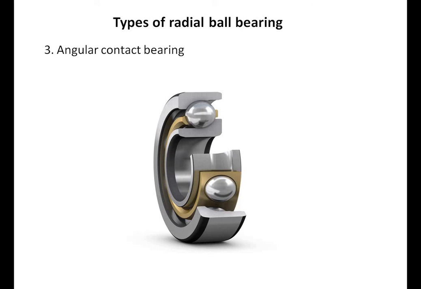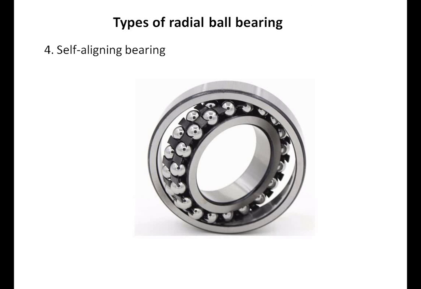The third one is angular contact bearing. These bearings take an axial load in addition to radial load. Fourth one is self-aligning bearing. Such a bearing permits inclination of the inner race or shaft axis with relation to the axis of the outer race with 2 to 3 degree.